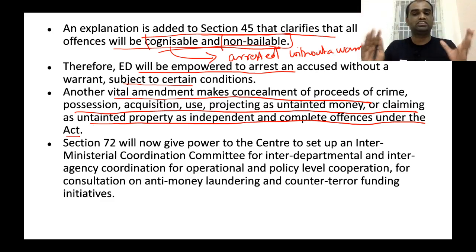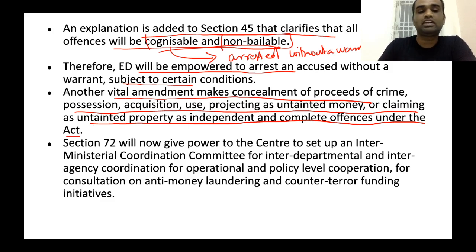So if you have some black money with you, what will you do? You will try to convert this black money into white money. This is called money laundering. To convert this black money into white money, it involves help from a lot of people. A number of people will help you convert this money from black to white, and certain people will pretend that this money, even though it is black money, is white, and they will use this money. So all these related crimes associated with money laundering have been criminalized under this particular amendment.